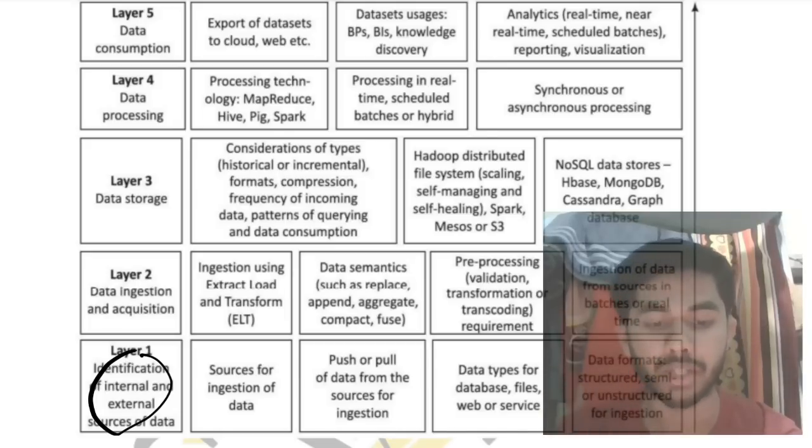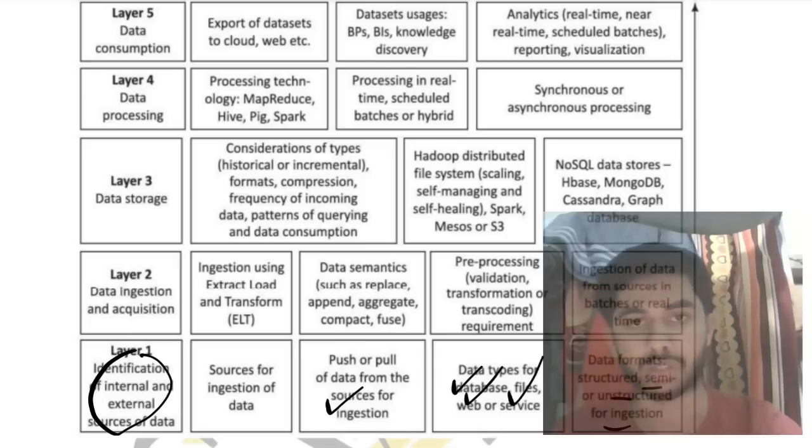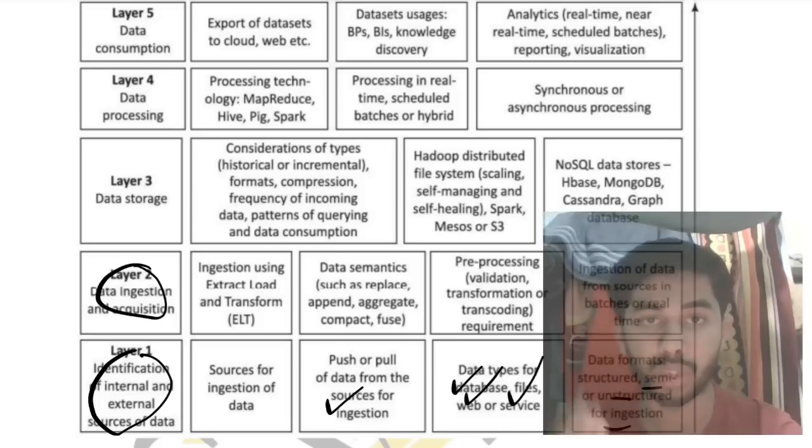So where all can you get the data from? You can get the data from the sources of ingestion: databases, file or web servers, or it can be in the form of structured, semi-structured or unstructured data for ingestion. Okay, ingestion means processing. The next layer is the same thing, which is the processing of the data.